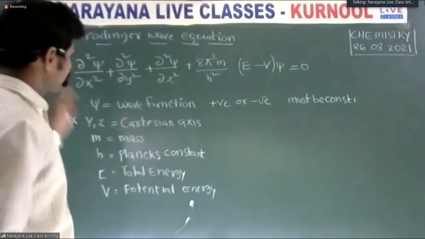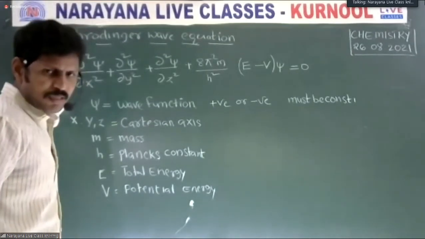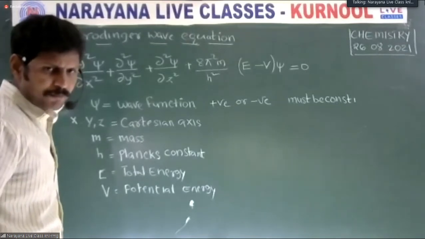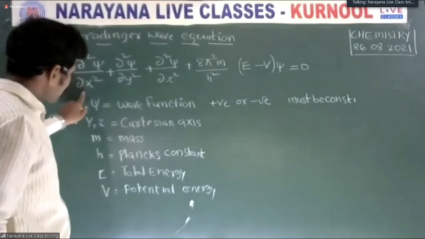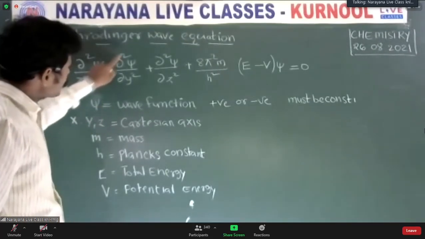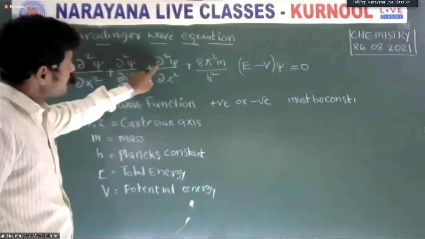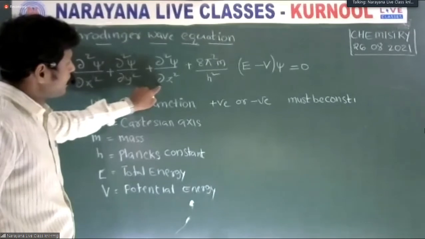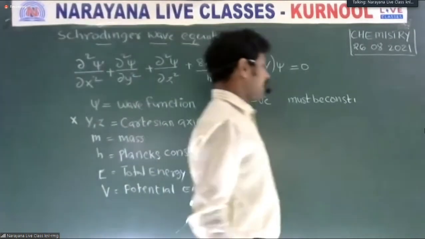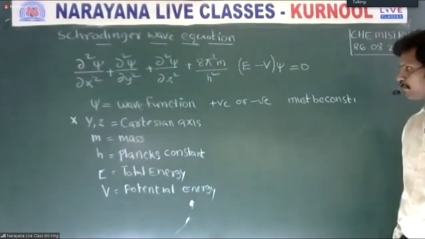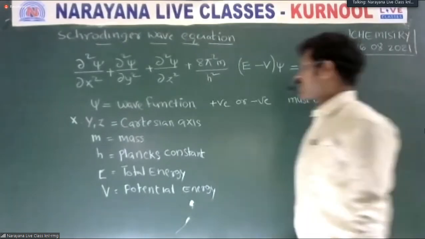Is it clear? The Schrödinger wave equation is dou square psi by dou x square plus dou square psi by dou y square plus dou square psi by dou z square plus 8 pi square m by h square into E minus V into psi.